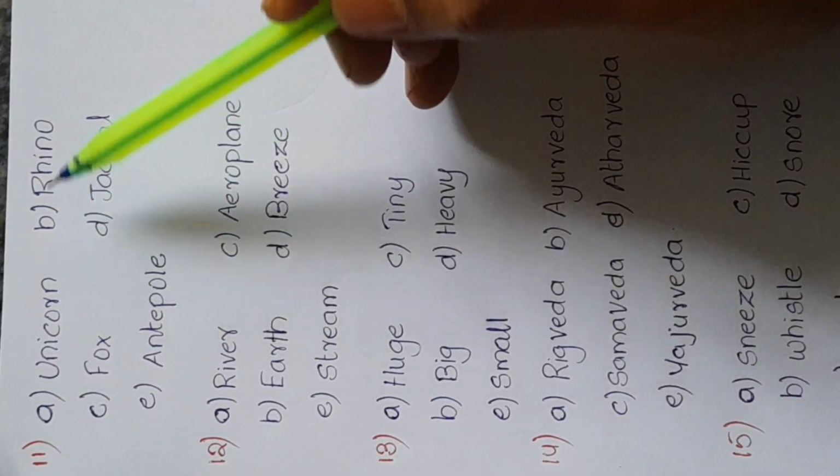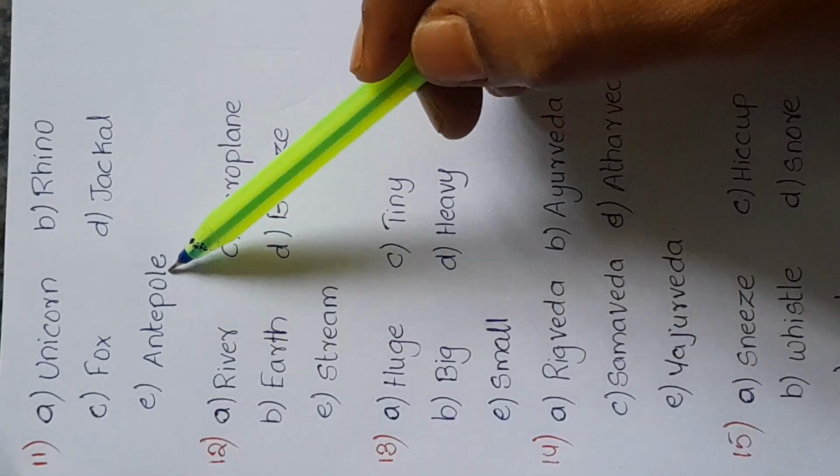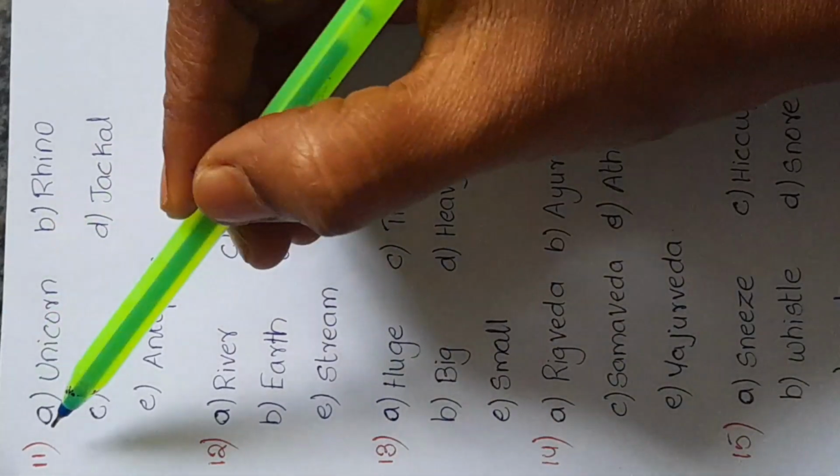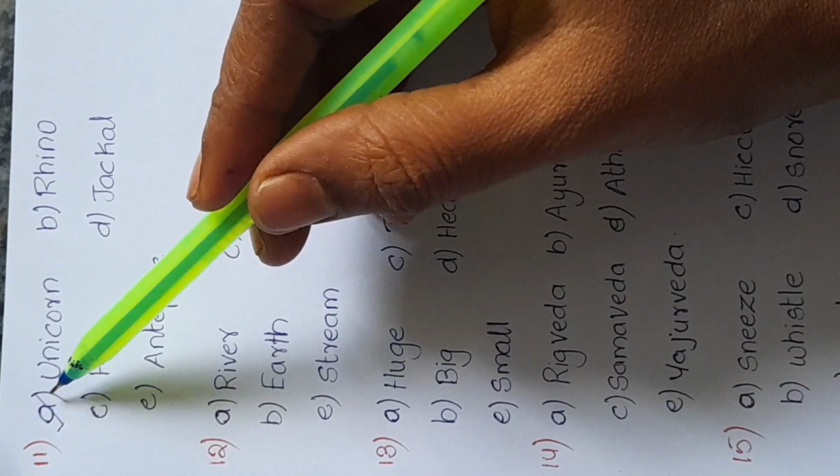11th one is unicorn, rhino, fox, jackal and antelope. All these five are animals, but unicorn is an imaginary animal. So the odd one is unicorn.